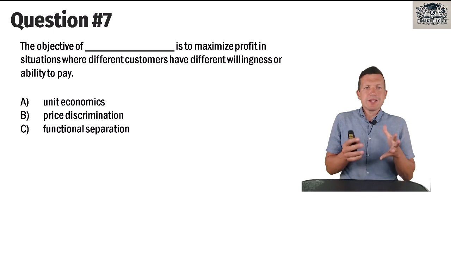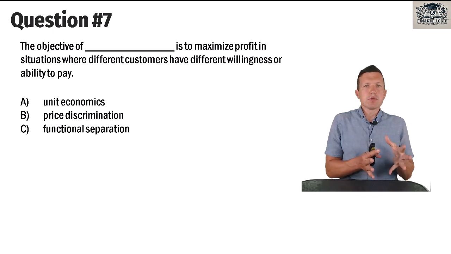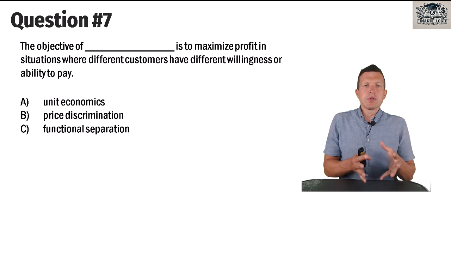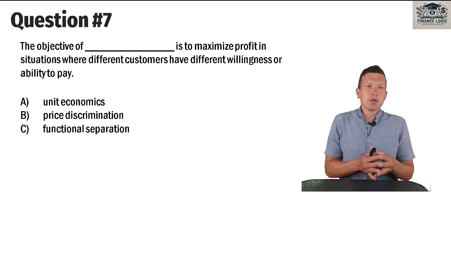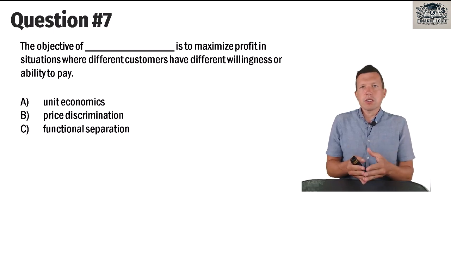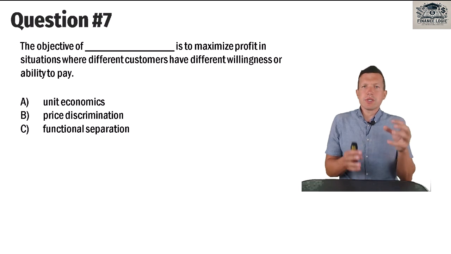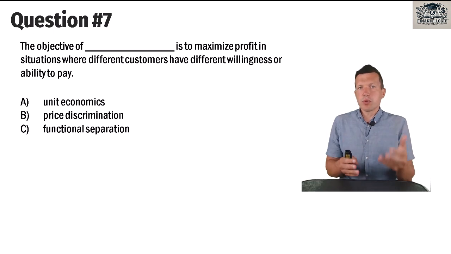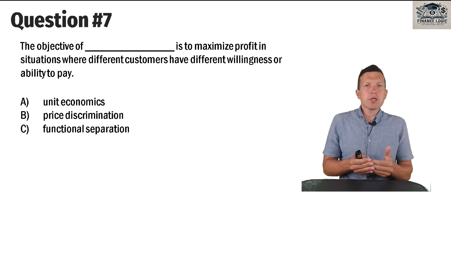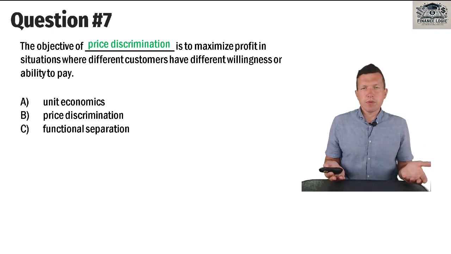When you have different customer groups which have different willingness or ability to pay, it's very useful to set different prices to maximize profit. And setting different prices refers to price discrimination strategy.